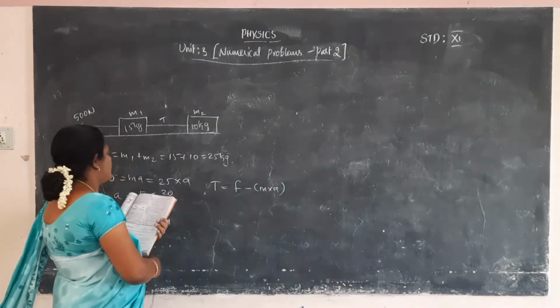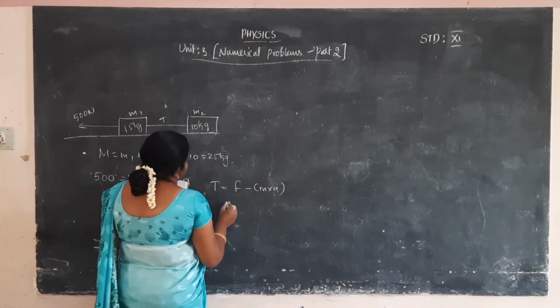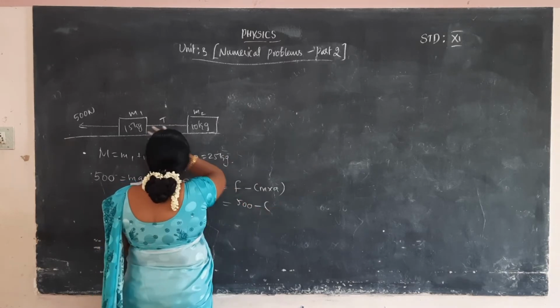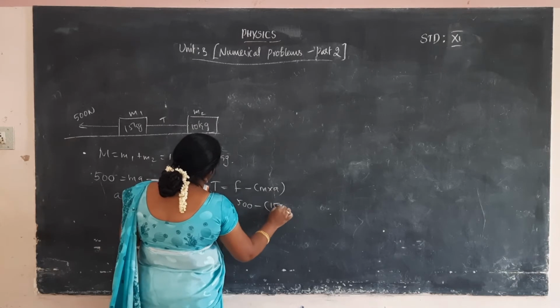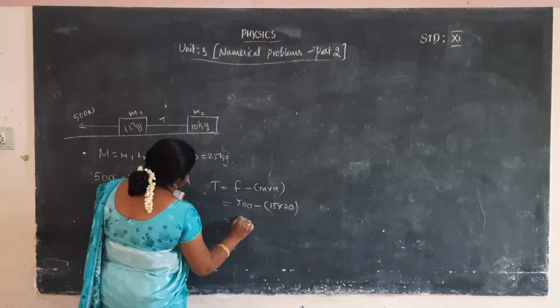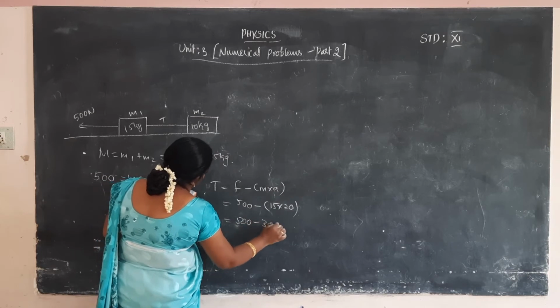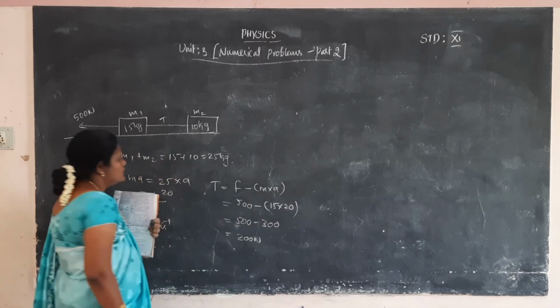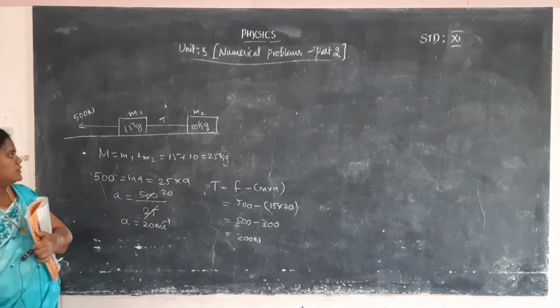So substitute the force value and the first mass value. Force value is 500, the first mass value is 15 and acceleration is 20. So 15 into 20, that is 300. So 500 minus 300 is equal to 200 Newton. That's the tension acting on the string.